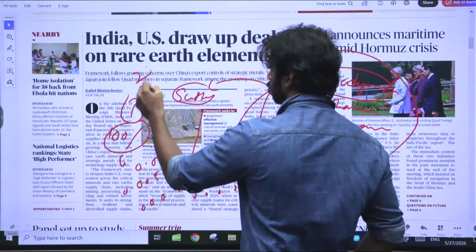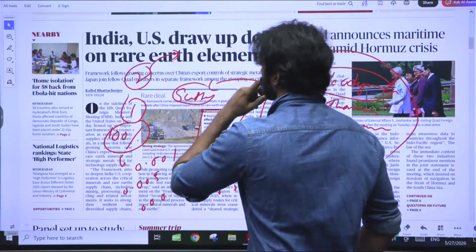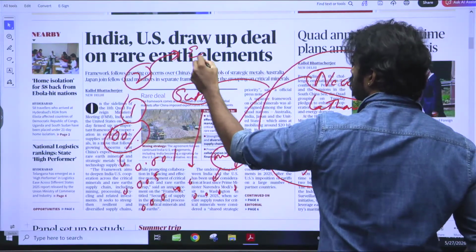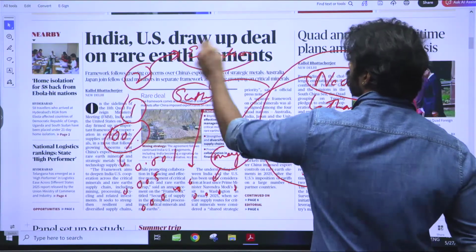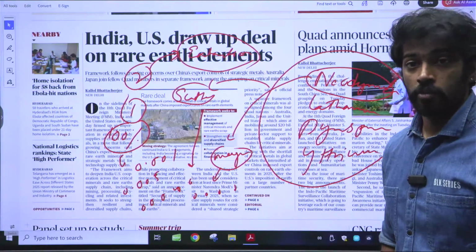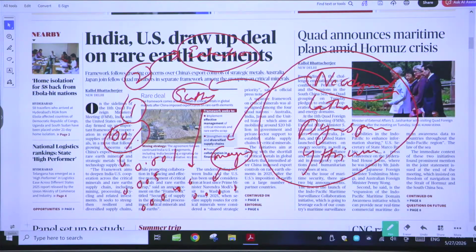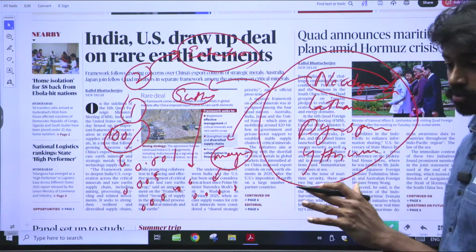The second reason it is called rare is mainly because of extraction capabilities. Many countries do not have extraction capabilities for metallic minerals, especially the rare earth elements. Despite the name rare, many are not actually rare in the Earth's crust. They are scattered in very low concentrations, and extracting and refining them is very difficult. That is the reason they are called rare earth elements.